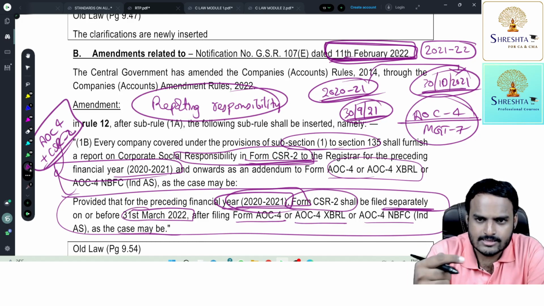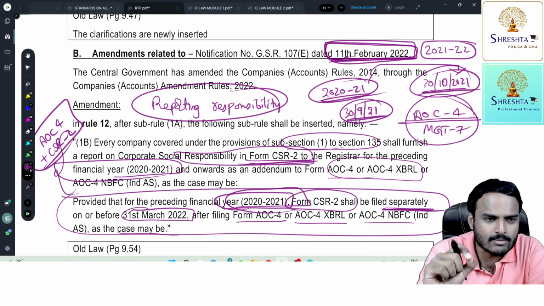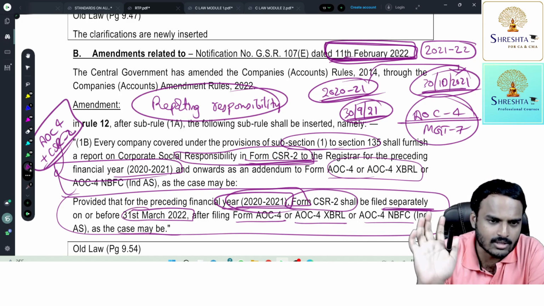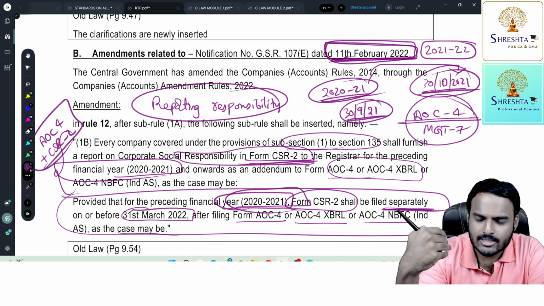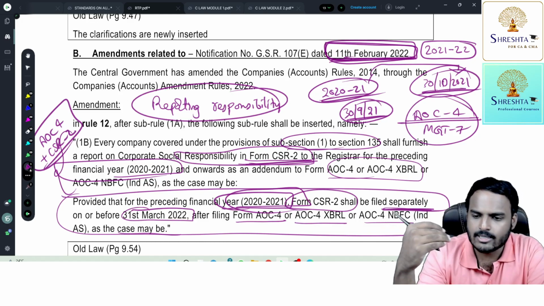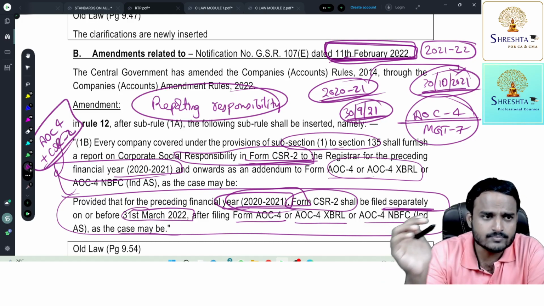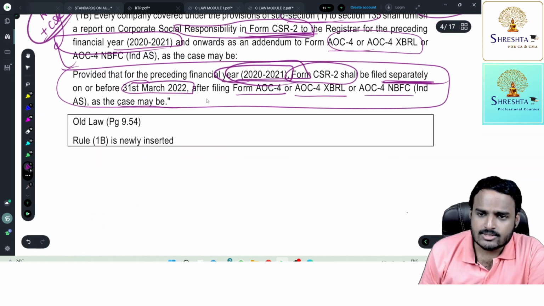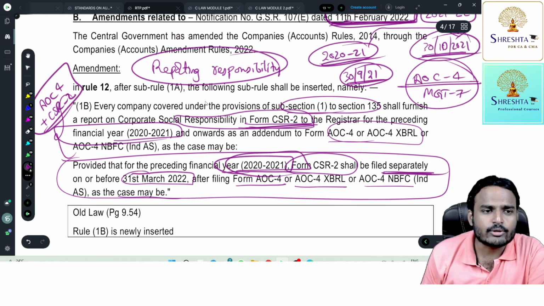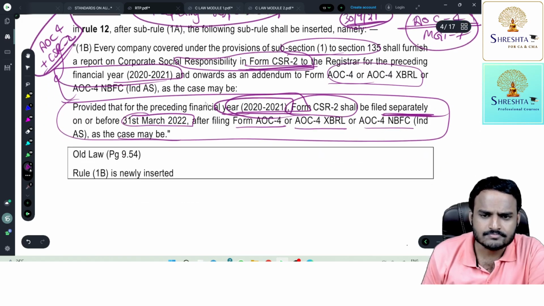By the way, this provision is applicable only to the companies to whom CSR is applicable. Understood? Suppose my company's net profit is less than 5 crores, my net turnover is less than 1000 crores, my net worth is less than 500 crores. No need to comply with these norms. No need to file CSR 2. Understood, my dear students? So this is simply additional reporting responsibility, nothing more than that.